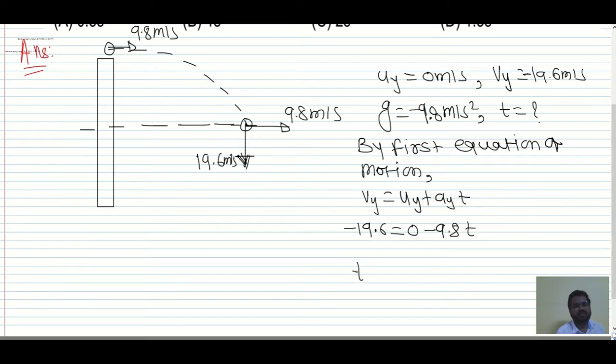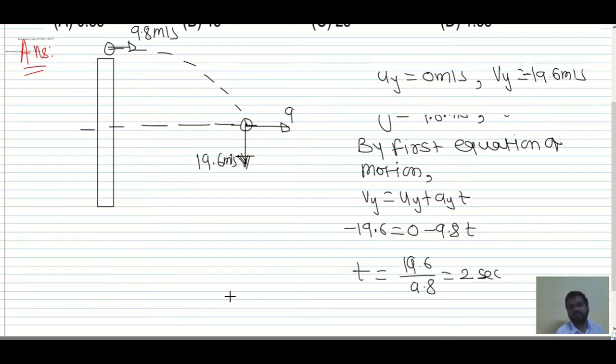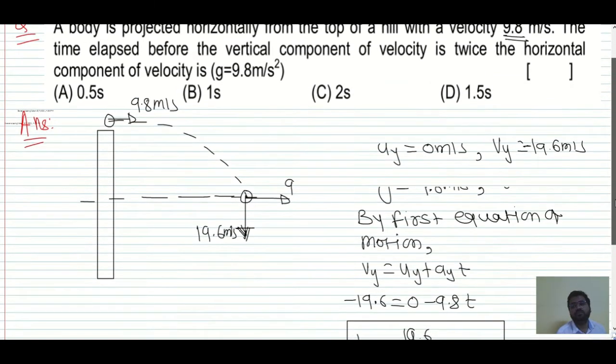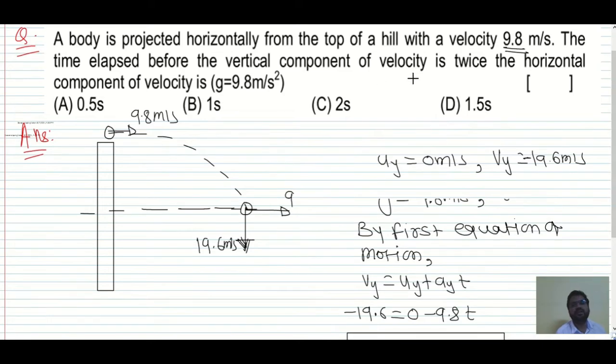So we'll get t is equal to 19.6 divided by 9.8, and that is 2 seconds. So the time that has elapsed between the point where the vertical velocity of the body is twice the horizontal component of the velocity is 2 seconds. So option C is the correct option over here.